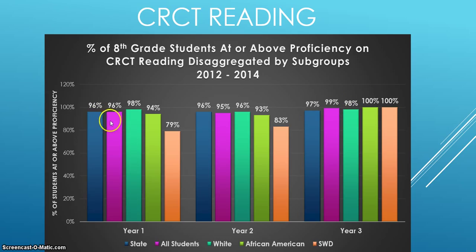And you can see compared to the state results and all students in 8th grade, we're either right at that, or in year 2, slightly under, but only about 1 percentage point. But in year 3, our students were actually 2 percentage points above the state average for the reading CRCT. So again, a strong area for us.